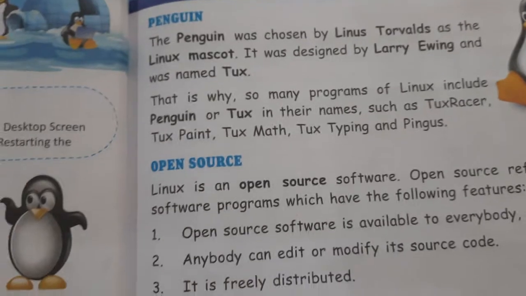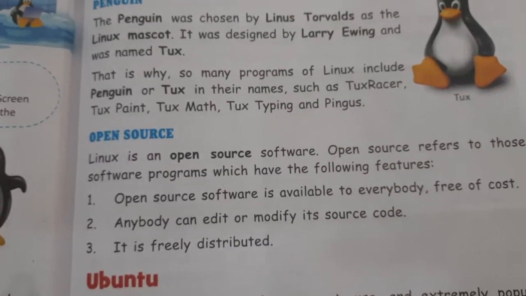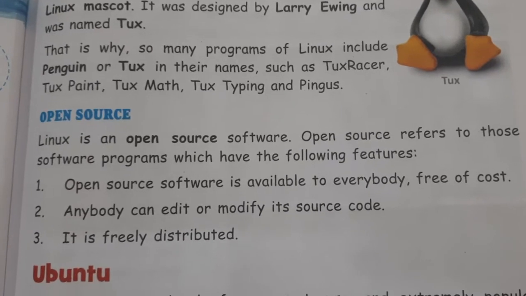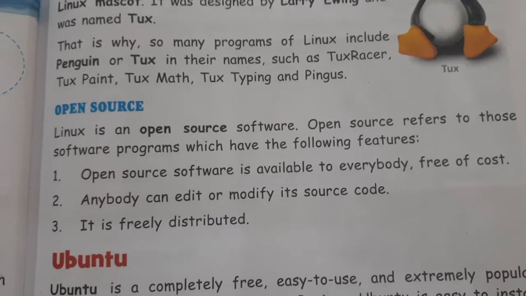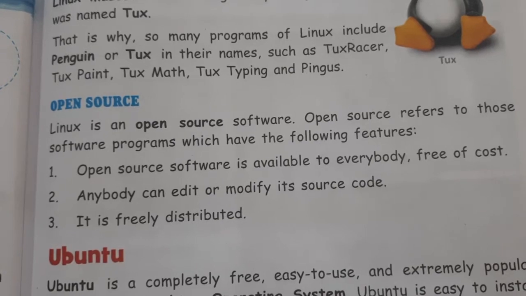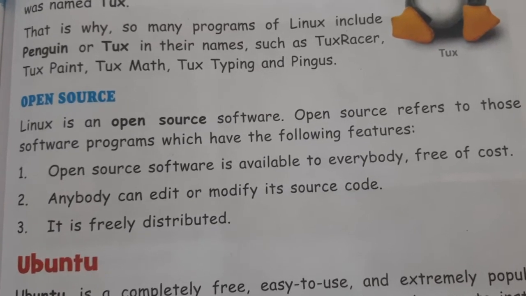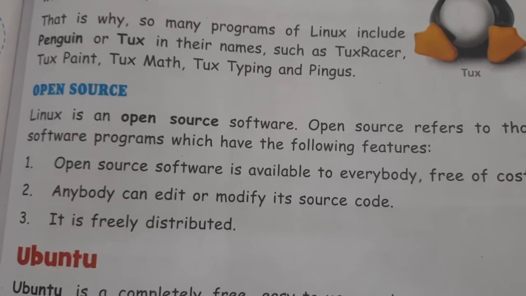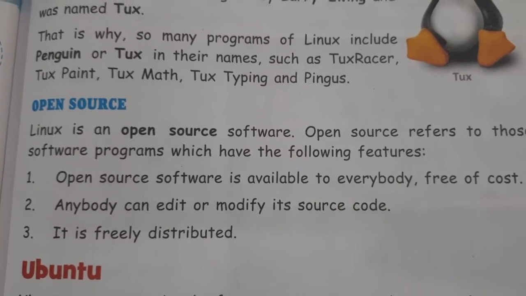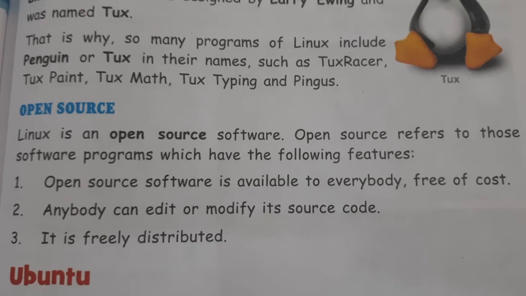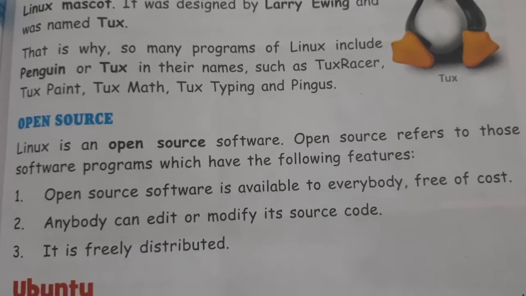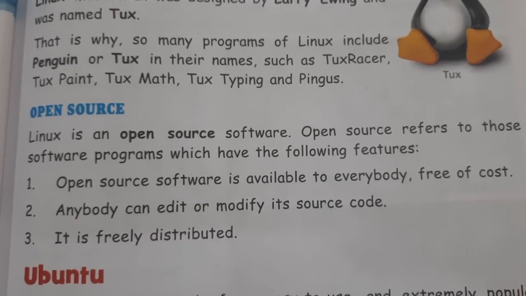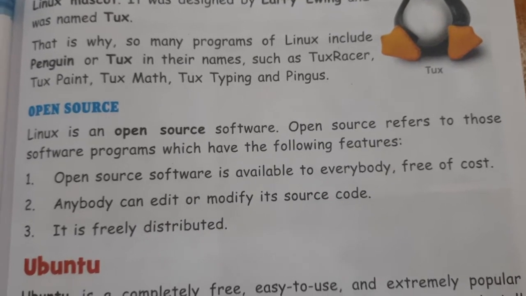Next is open source. Open source means it is available for everyone free of cost. Linux is an open source software. Open source refers to those software programs which have the following features. Open source software is available to everybody free of cost. Anybody can edit or modify its source code. It is freely distributed.